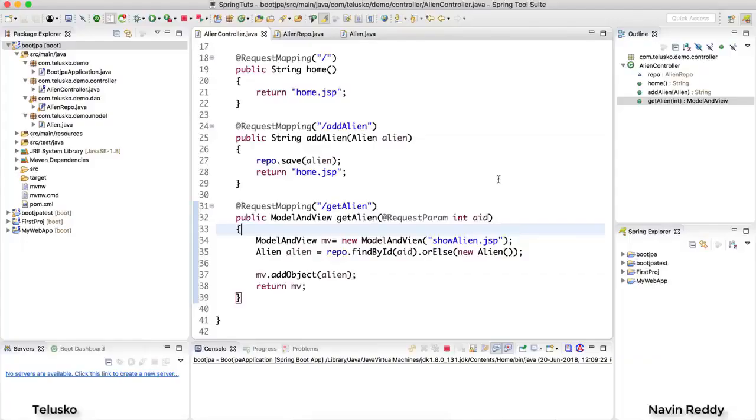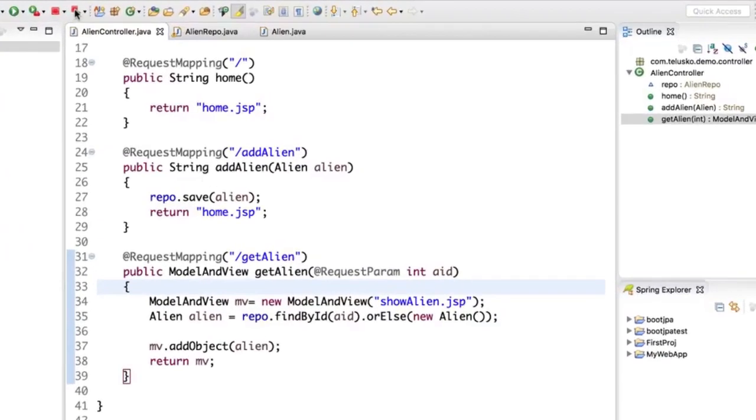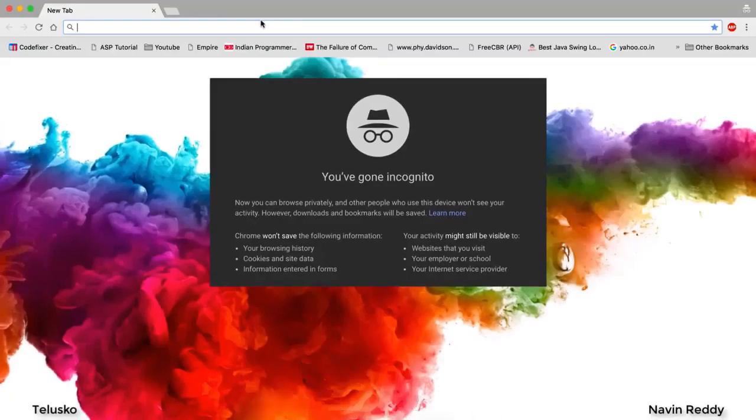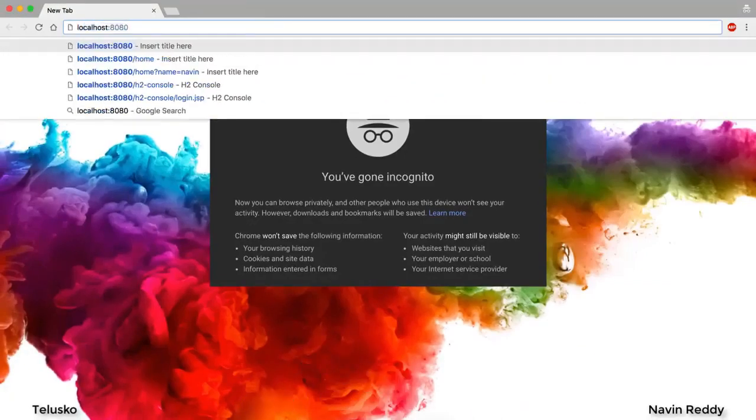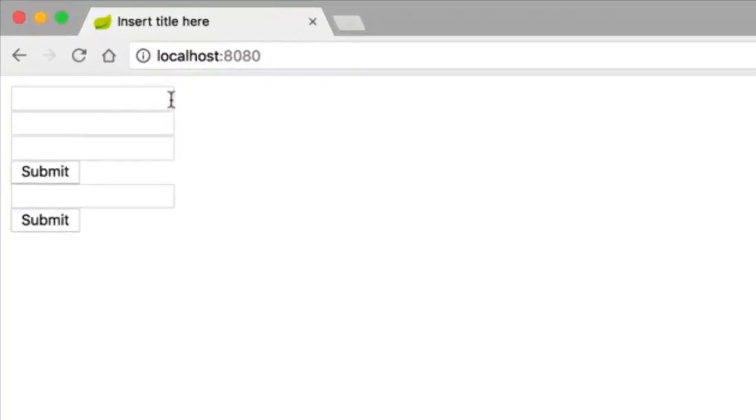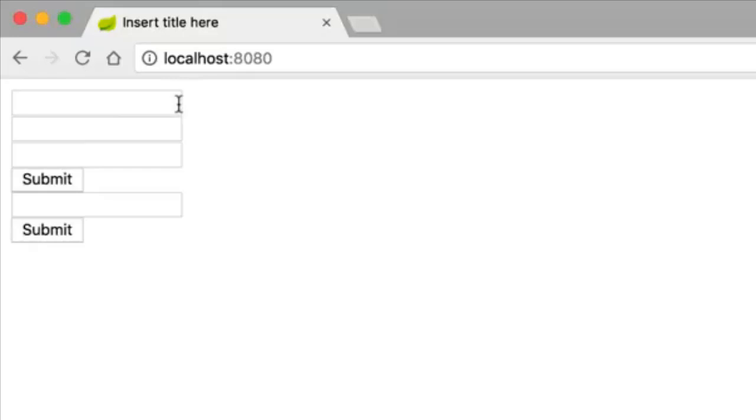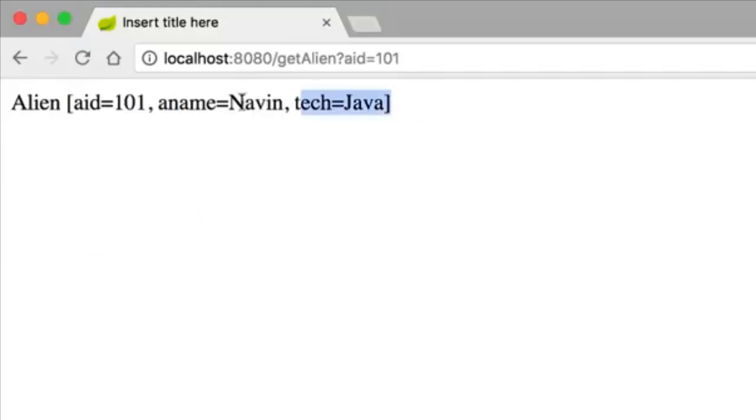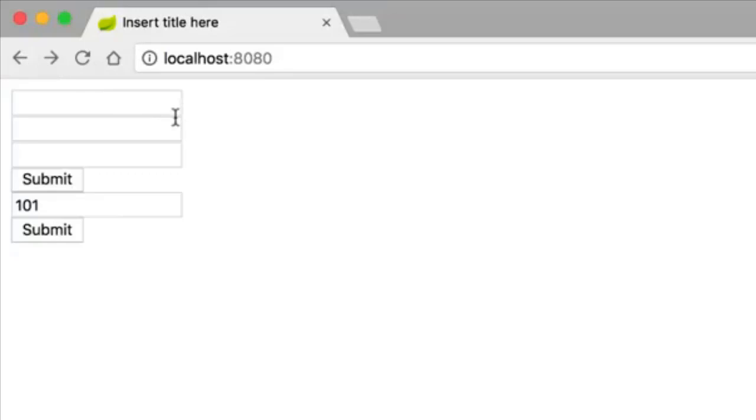Whatever we have done till now, let me just relaunch the application just to see what we have done earlier. So I will go back to our browser and say localhost:8080. And the moment I send a request, you can see we are getting two different forms. Of course, I have not done it in a proper design. But the second one is for searching. Example, if I search for 101 and click on submit, you will get data for alien 101. And if you give different data, you will get different stuff.